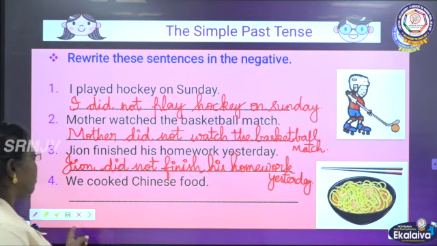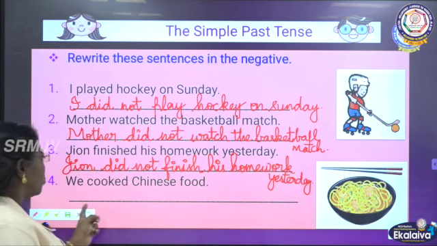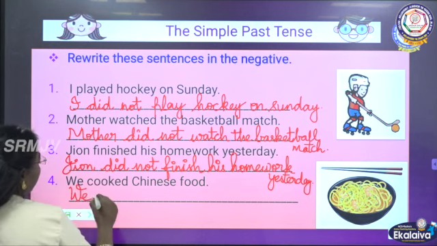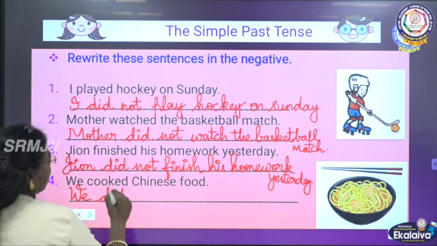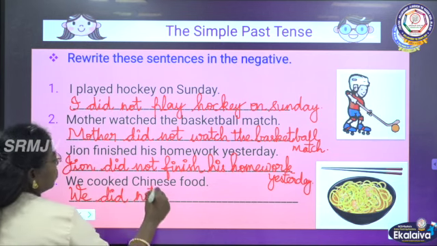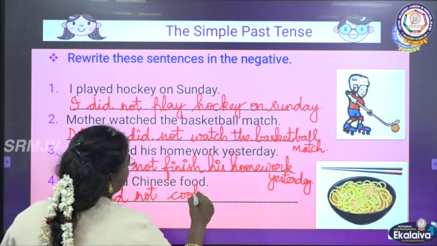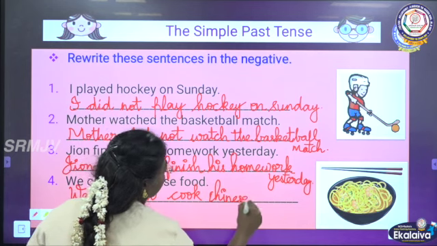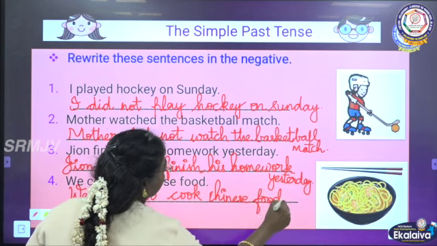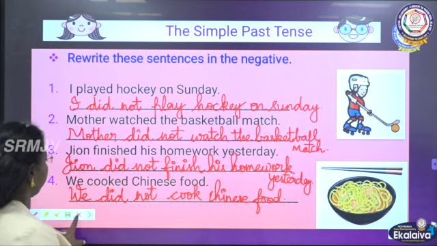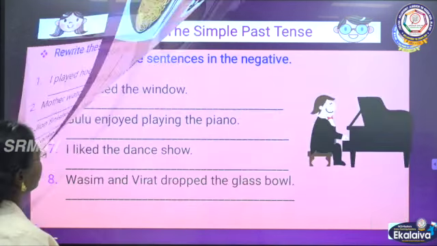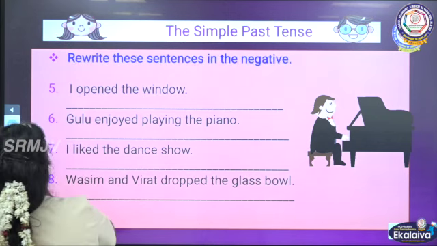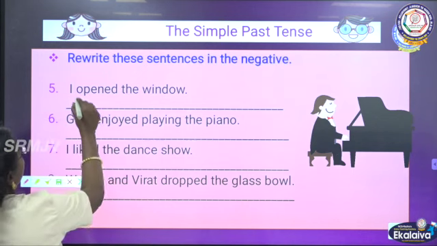Okay. Then we cooked Chinese food. Here we should add did not plus cook. We did not cook Chinese food. Understood? And I opened the window. I did not open the window.